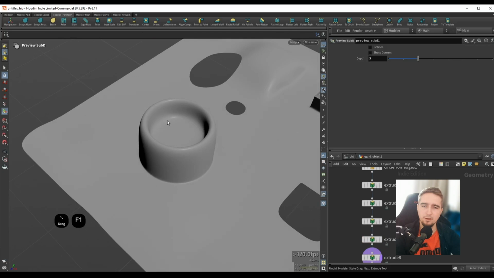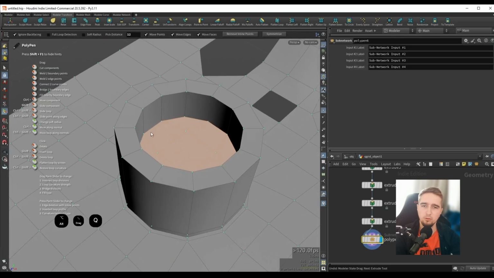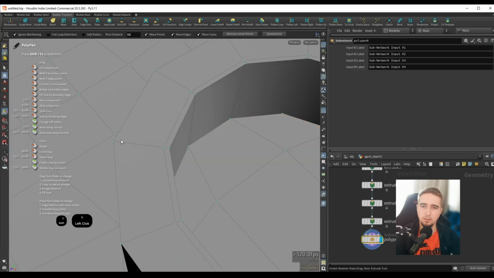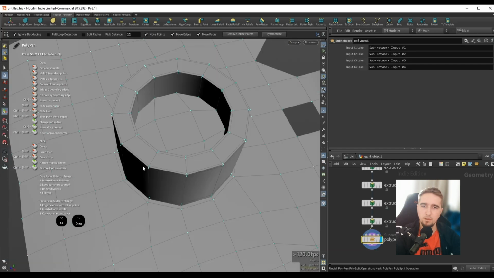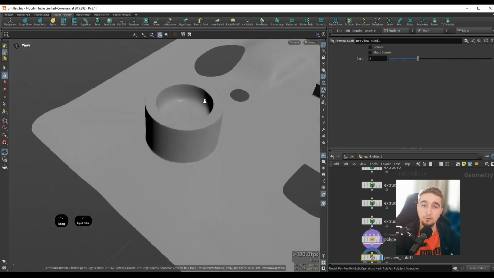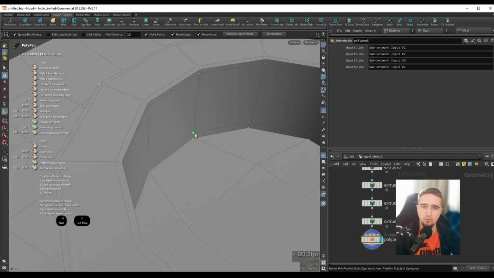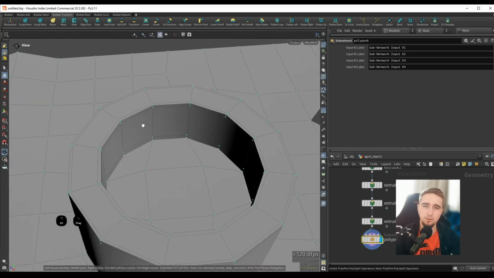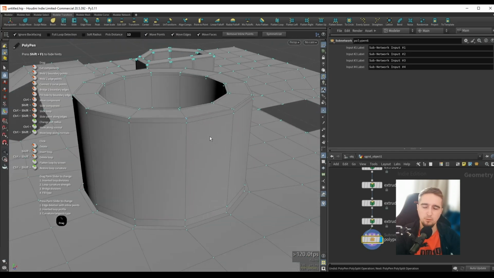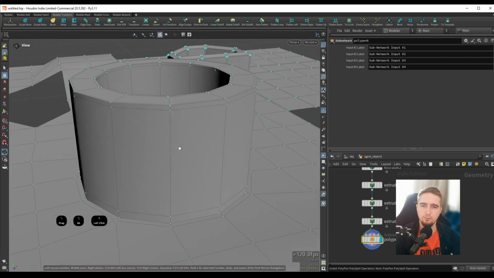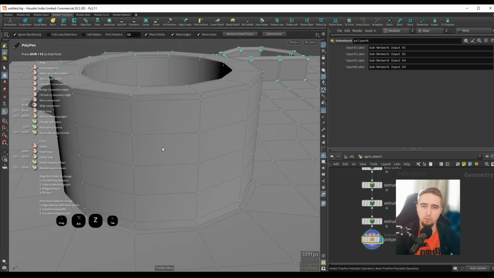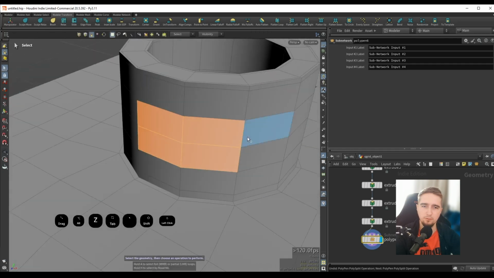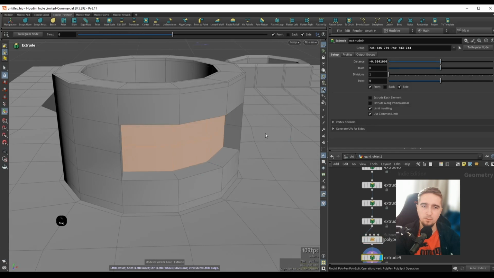Alright, so we will probably have to add some edge loops. I can go to the Polypen mode. I will Shift click to add some supporting loops over here like so, and very easily now I can get the shape that I want. Maybe we'll need one more over here, and this Polypen mode is really cool to really control topology. So for example, if I wanted to, let's add an edge over here and maybe add some loops, I can now go into face mode, grab all of these faces, and I will press Shift F and drag this in.